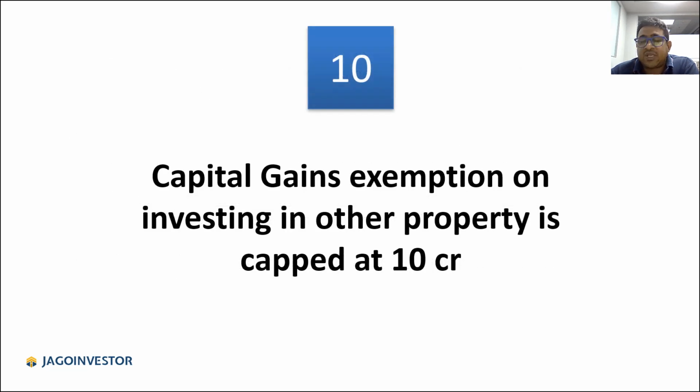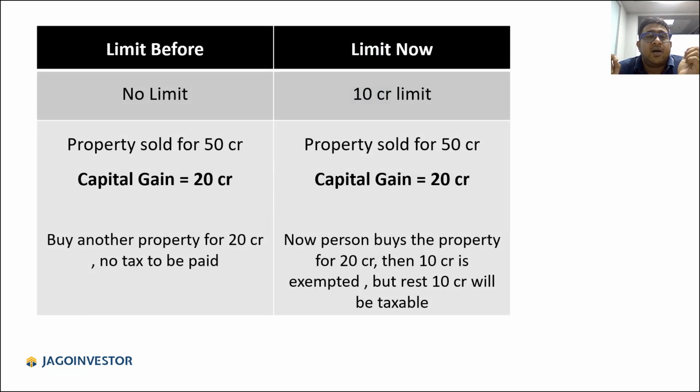And now let's come to the last one, which is the capital gains exemption on investing in other property, which is capped at 10 crore rupees. Now you must be knowing this rule that if you have a capital gain, you either have to pay tax on that, or you can reinvest that money into another property and save all the taxes. Now, earlier, let me give you an example. Let's say you sold a property for 50 crore rupees and the capital gain was 20 crore.